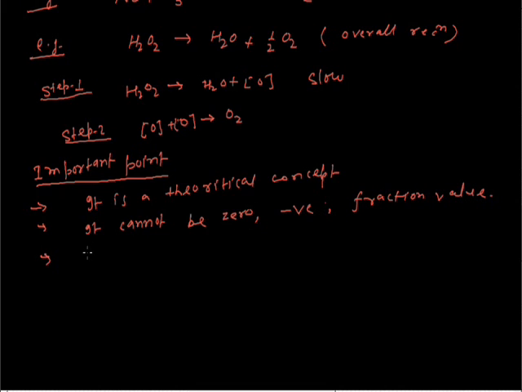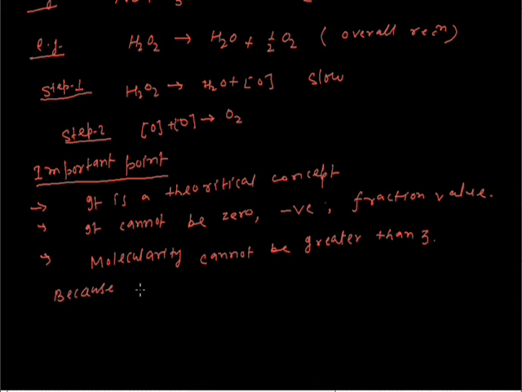Third is, molecularity of a reaction cannot be greater than 3. Why can the molecularity of a reaction not be greater than 3?